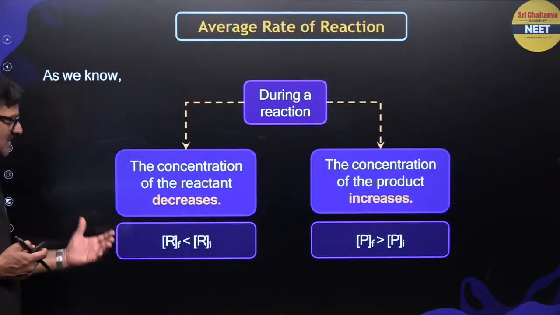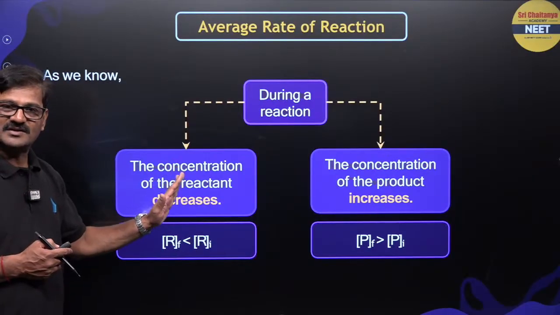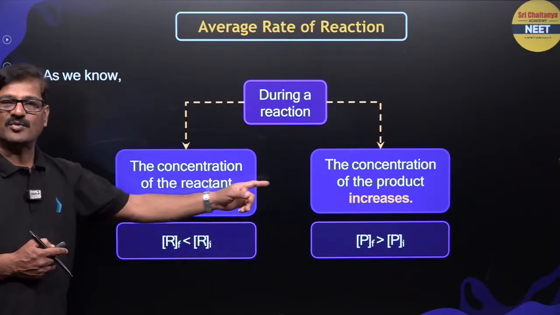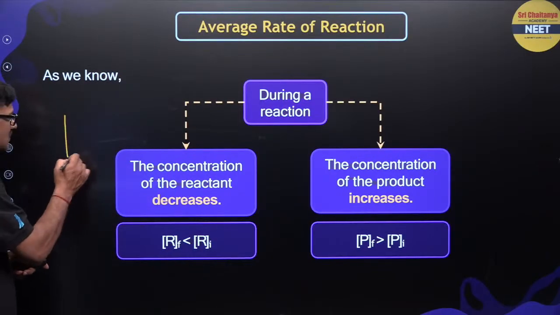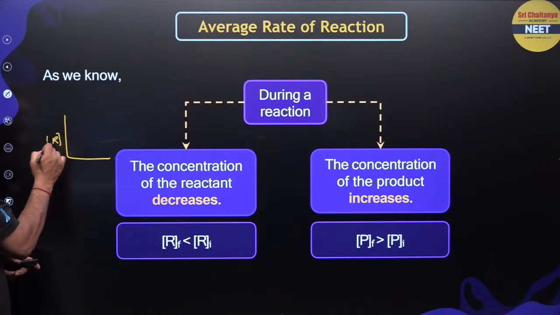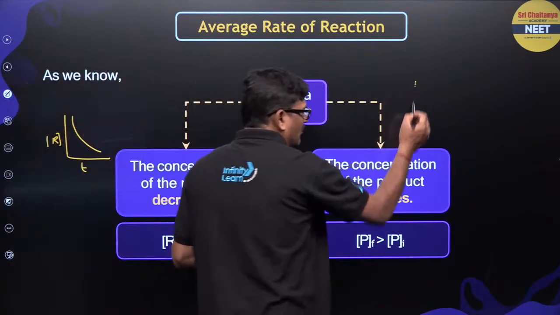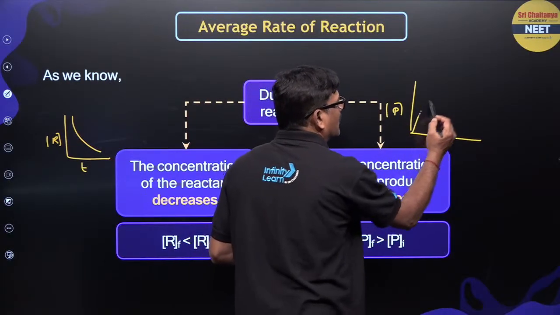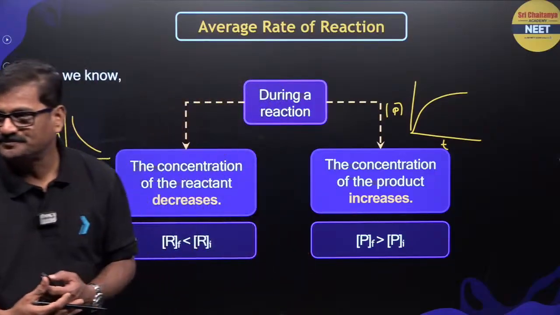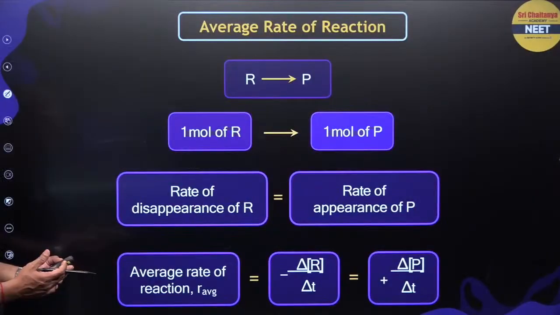Graphically, during a reaction the reactant concentration decreases and the product concentration increases. So the concentration of the reactant with respect to time comes like this, and the concentration of the product with respect to time comes like this. That is exactly given here.